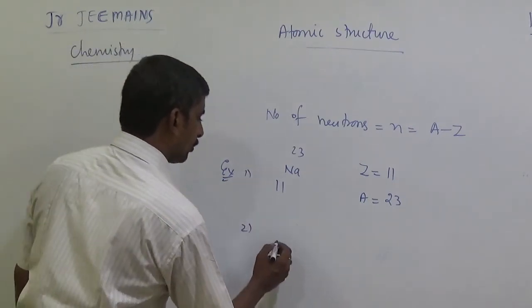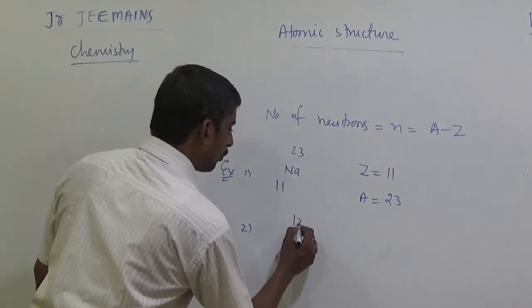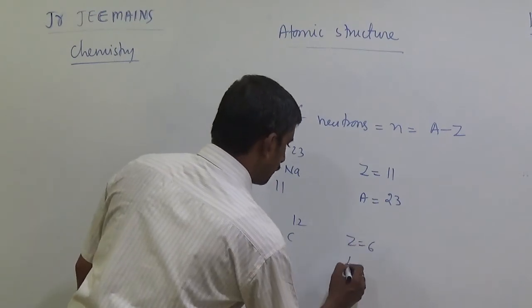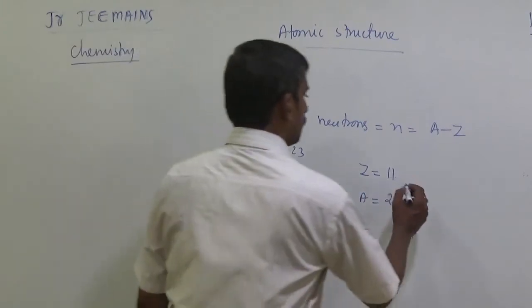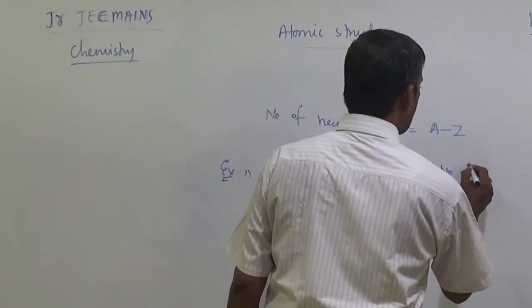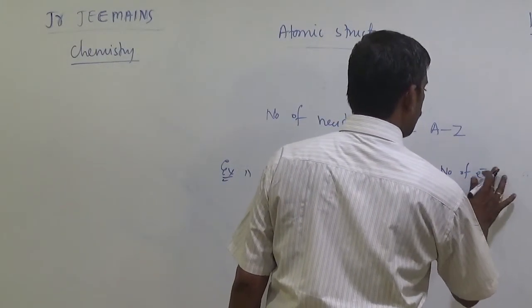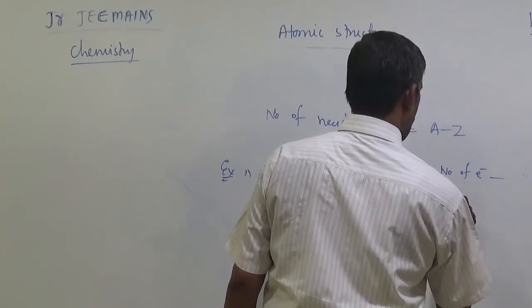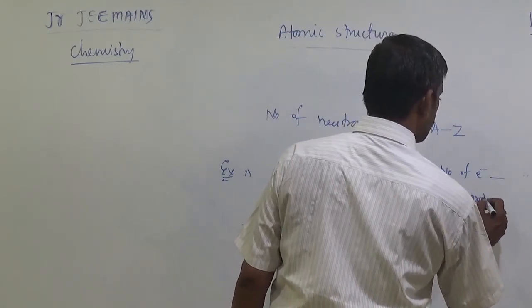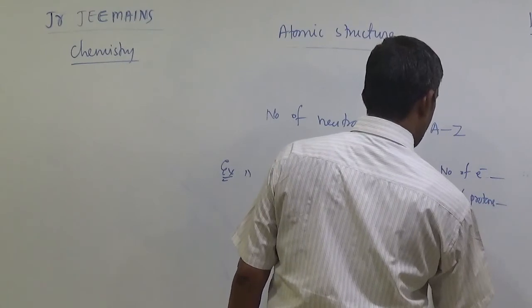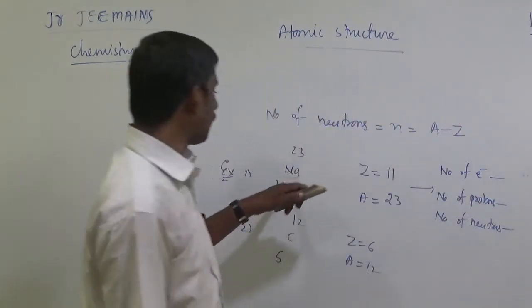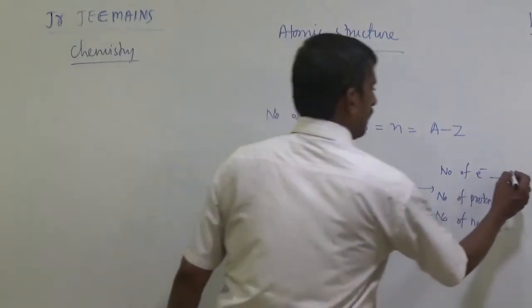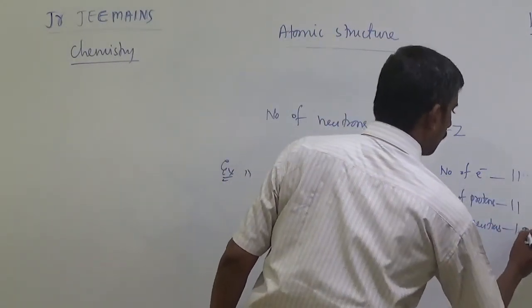And example 2, simply carbon 6, 12. So Z equal to 6, so A equal to 12. Okay. In this case, I am taking the number of electrons, number of protons and number of neutrons. In sodium, the number of electrons how many? 11. How many neutrons? 12.